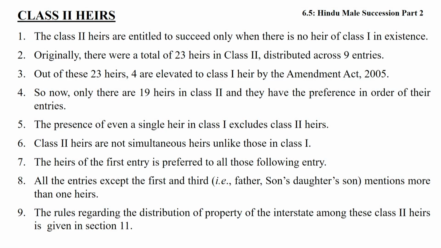They are categorized in 9 broad categories, and the first category will prevail over the second, the second over the third, and so on. Friends, the presence of even a single heir in class 1 excludes second class heirs, and class 2 heirs are not simultaneous heirs, unlike those of the first class.